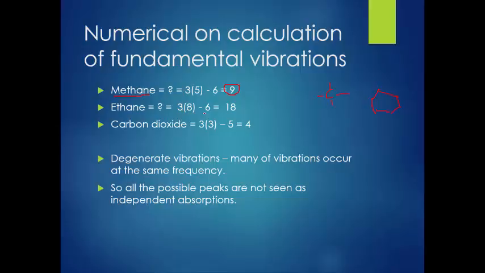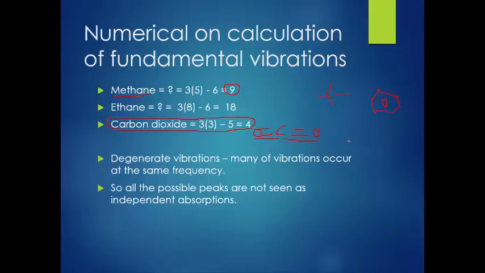There are 30 vibrational degrees of freedom in the case of benzene. Now we will calculate for carbon dioxide. Carbon dioxide is an example of a linear molecule. On both sides we have similar groups, but it is linear, not non-linear.